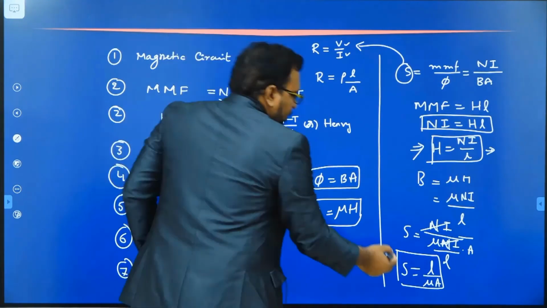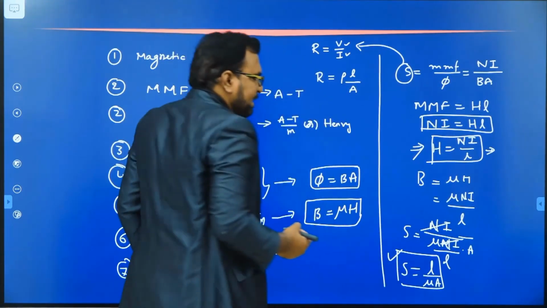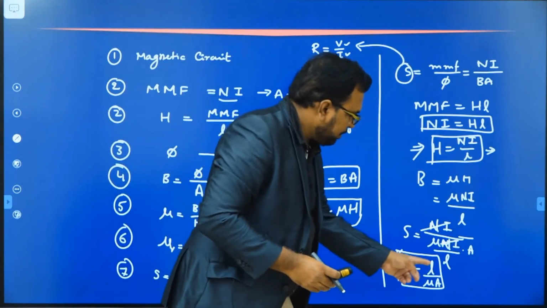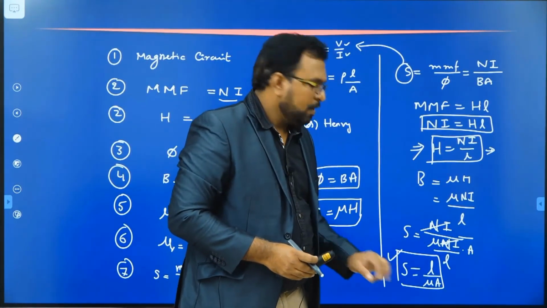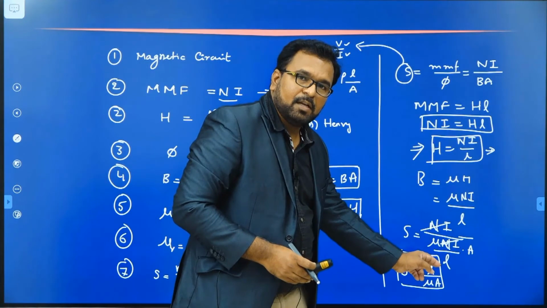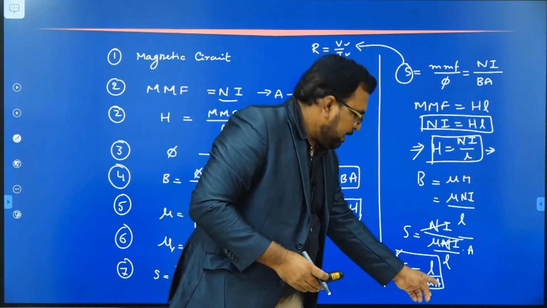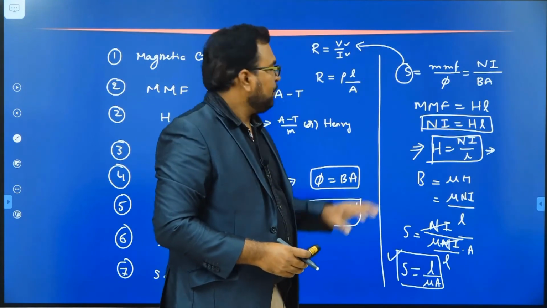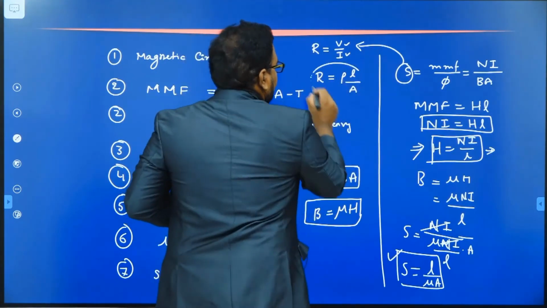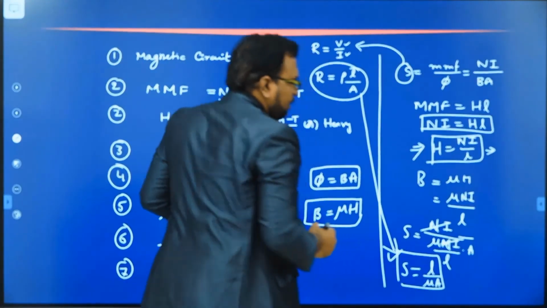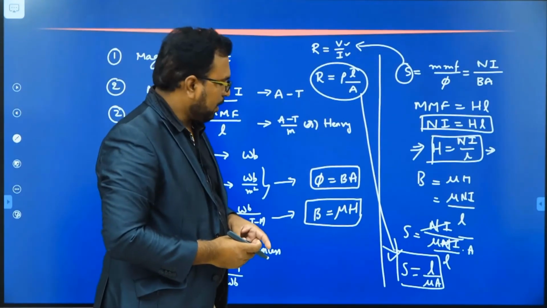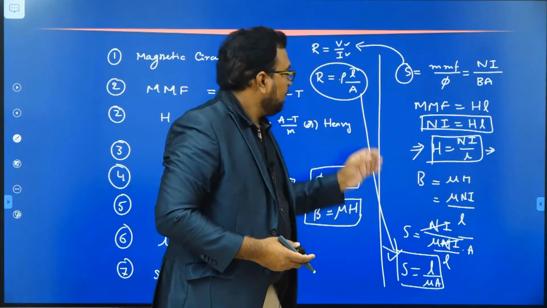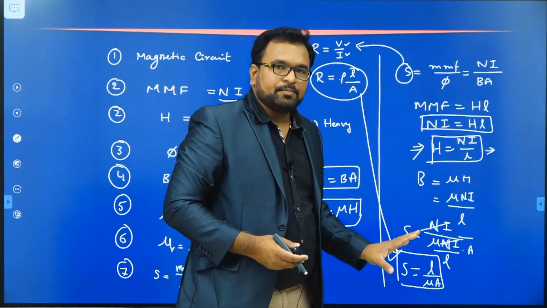Similarly, here also we can represent the reluctance in terms of the physical parameters. S is equal to L divided by mu into A. What is L here? Mean length of the coil. A, area of cross section of the coil. What about mu? Permeability. So if you compare these two formulas, R and S in terms of their physical parameters, instead of rho, we have 1 by mu, and L and A remain as they are.